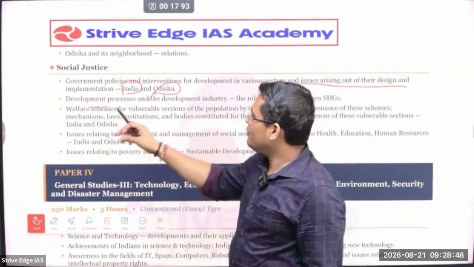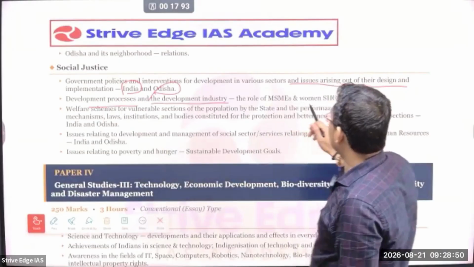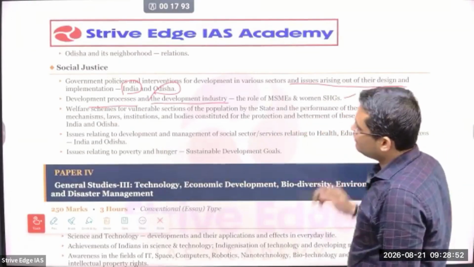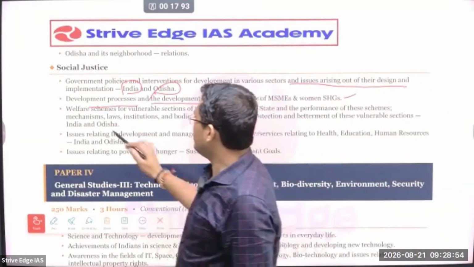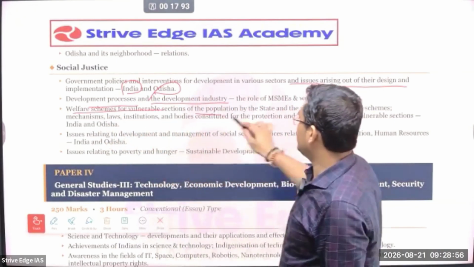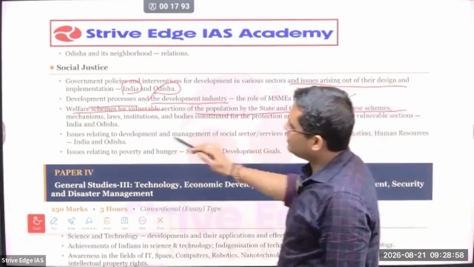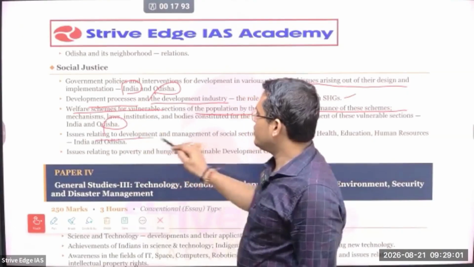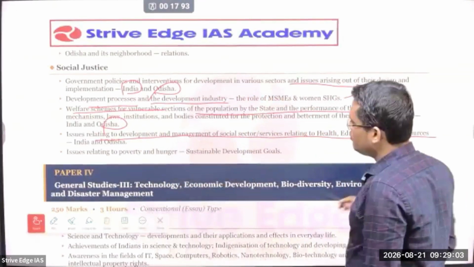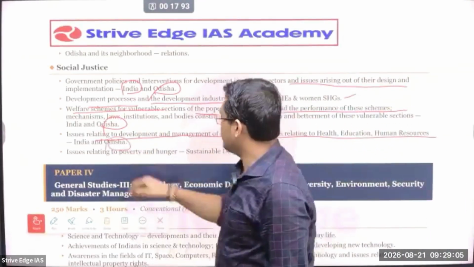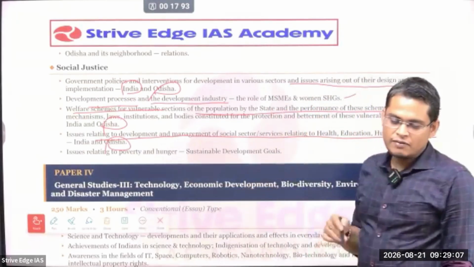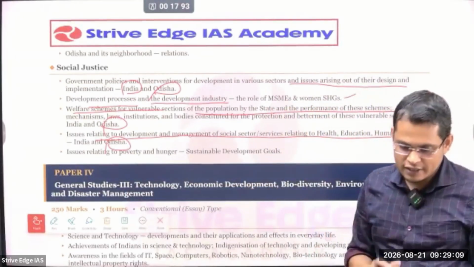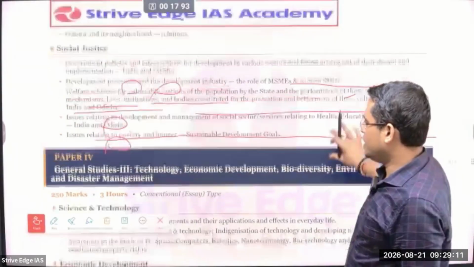So next is developmental process and development of industries. So here you can also refer to the Odisha specific but not given. Okay. So welfare schemes for vulnerable sections of population states with special reference to Odisha. Issue related to development, management of social sector, human resource with special reference to Odisha. That means whatever given syllabus in UPSC, you just need to add a reference to the Odisha specific content.